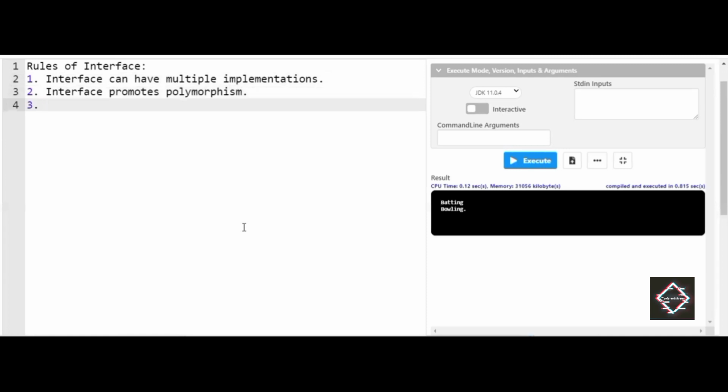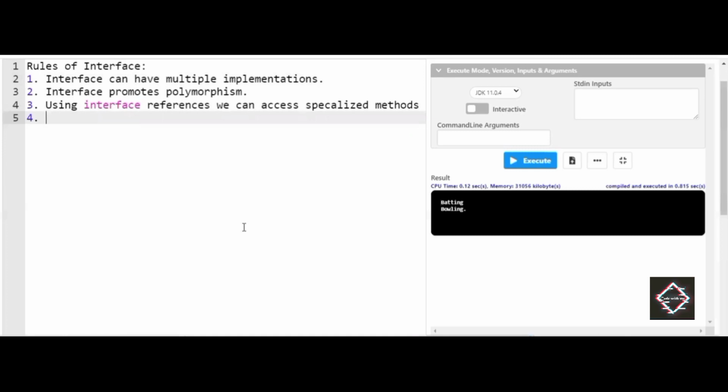And next, friends, using interface references, we can access specialized methods. So the question here is, what are these specialized methods? See here, friends, assume there is a child class that has inherited a parent class. The methods which are not present in the parent class and only present in the child class are called specialized methods.